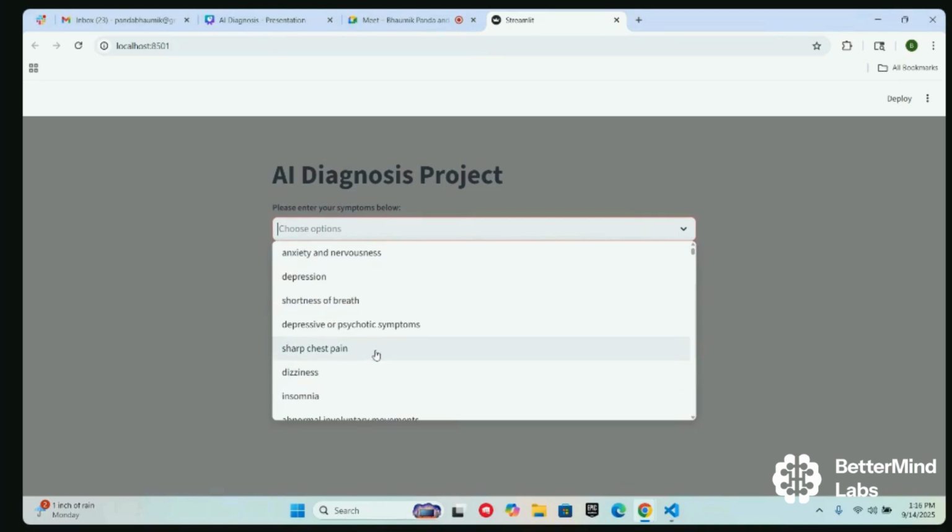So do you have any symptoms in mind, or should I just go through it? Let's select something at random.